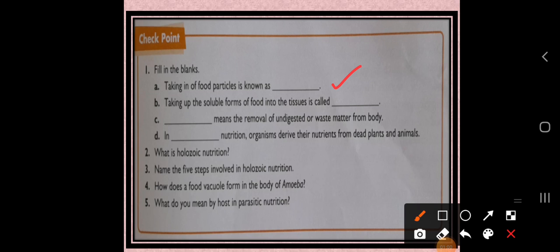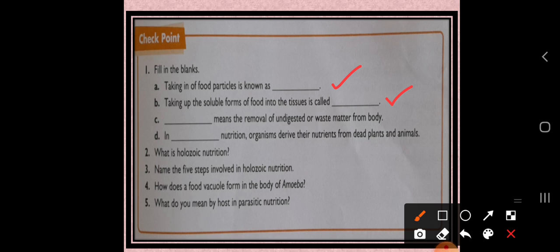Okay dear students, the next question is, taking up the soluble forms of food into the tissues is called as. So dear students, just recall what we have learned in the digestion process. In the small intestine, due to the complex structure, the nutrients are absorbed. So taking up the soluble forms of food into the tissues is called which step? It is the absorption step.